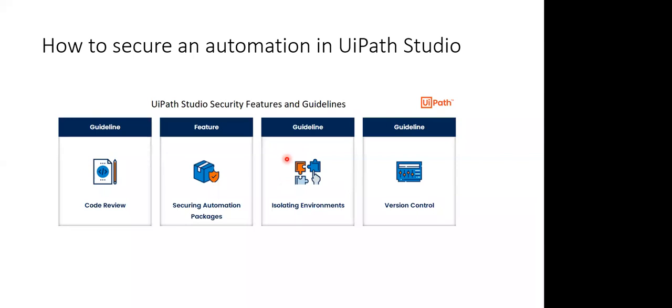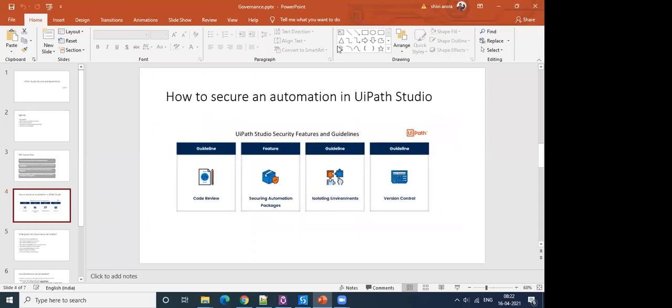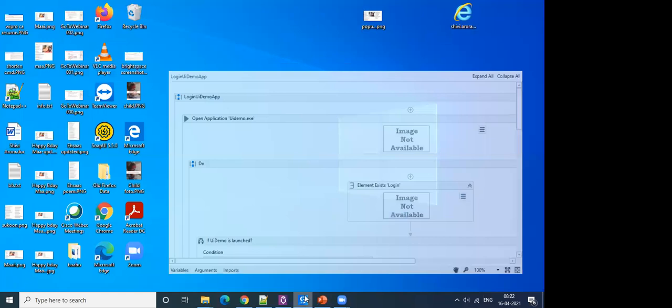So this is something that platform administrators can control. And version control and code review can be controlled by UiPath Studio settings. Let's look at how we can do that. I'll go out from here and then let's go to Studio.